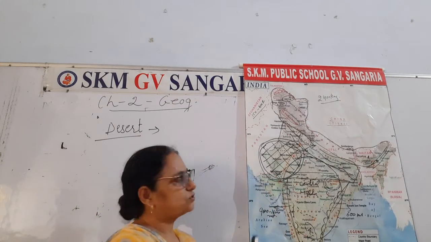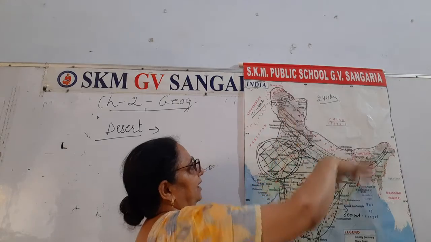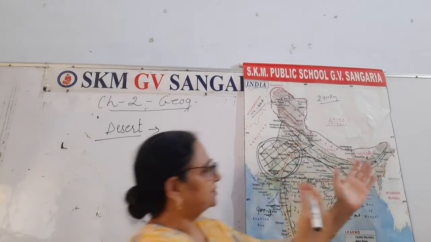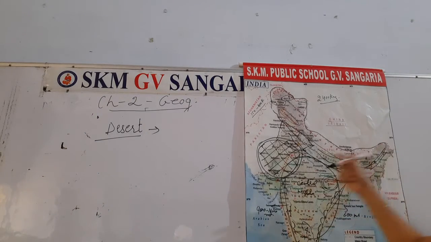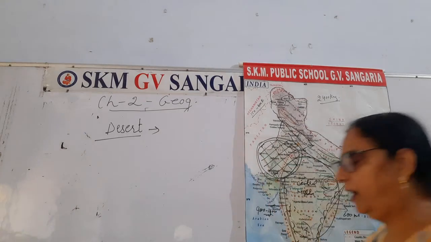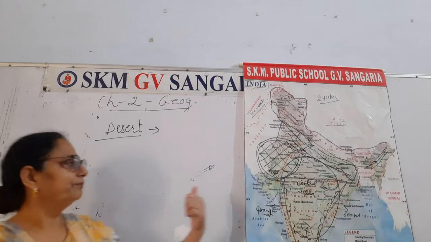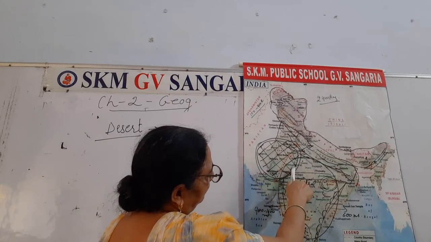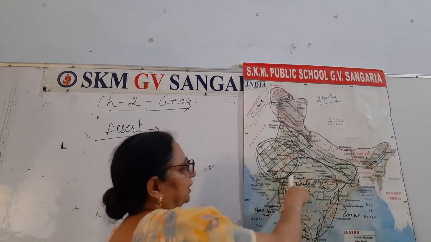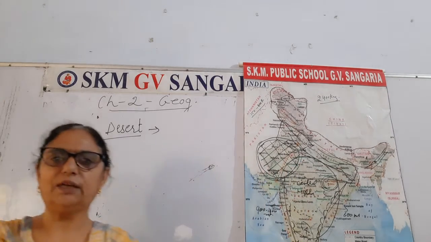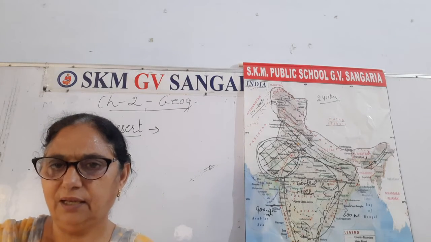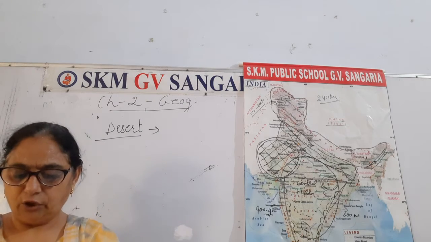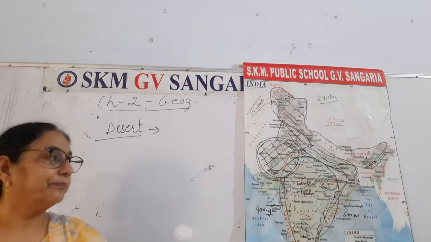In the Indian context, you may see that the Indian desert lies in the western side of India. This is the easternmost side of India, and this is the westernmost side, and it extends from Rajasthan to some southern part of Gujarat and some eastern part of Madhya Pradesh, or approximately it covers the whole extent of Rajasthan, right? The western part of Rajasthan is Jaisalmer, where this Thar desert is located.